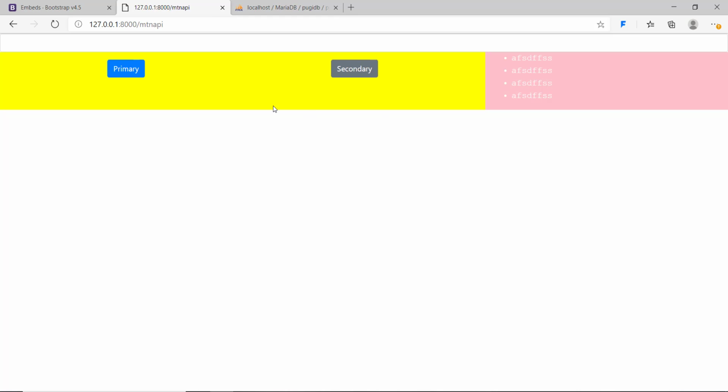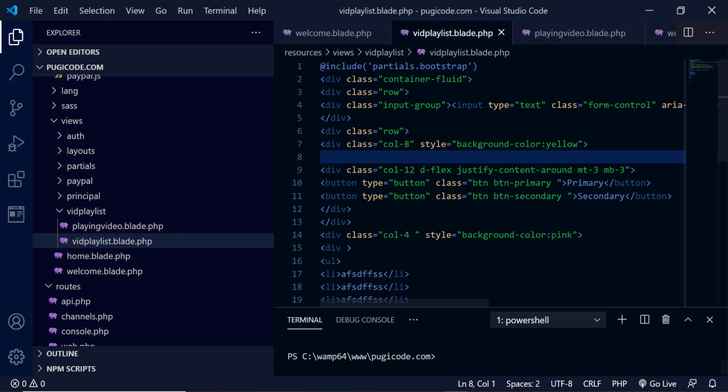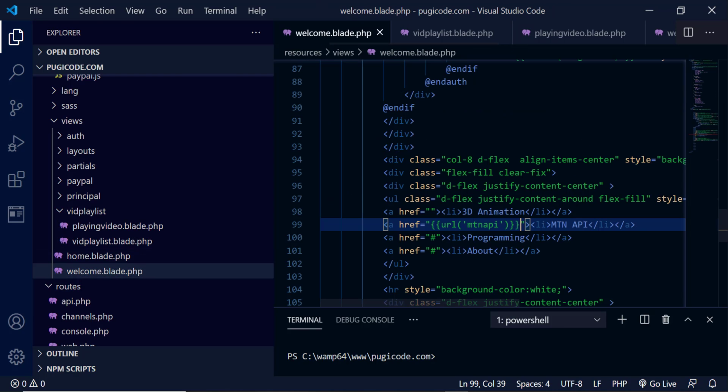Now we want to display our lists here. The moment someone clicks on the MTN API, they go to the list that has that ID of the MTN API. So we're going to go to welcome, and we want this to submit the ID.